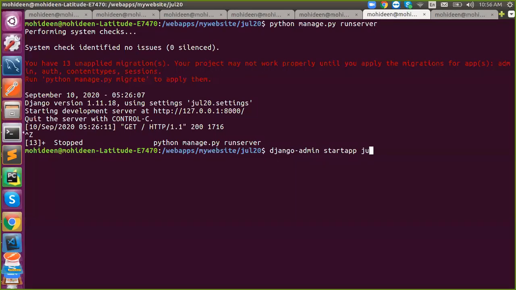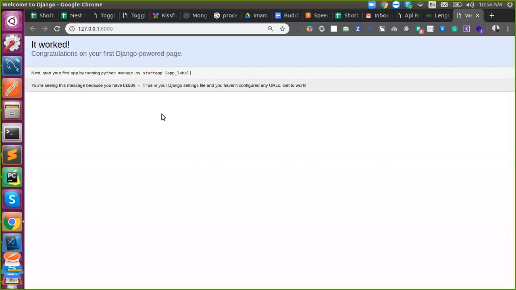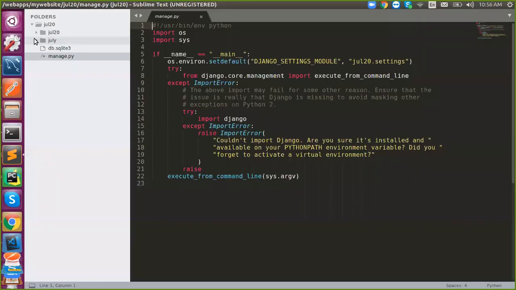You can name your application. Say, just say July. The folder will be created inside. The folder contains certain things. It's called like a models, view, template. Okay, what is model? Model is called an ORM. I said ORM. ORM is nothing but an object relational model.